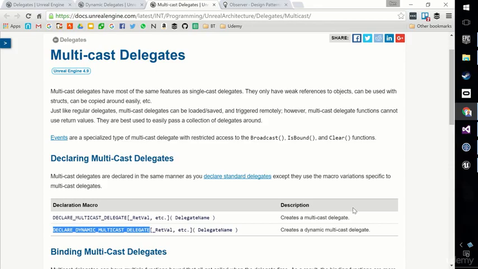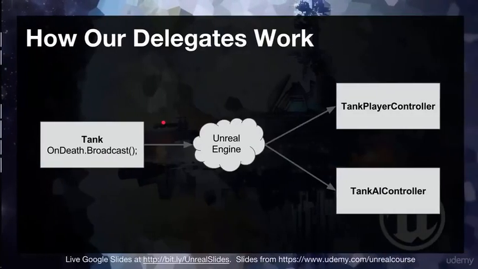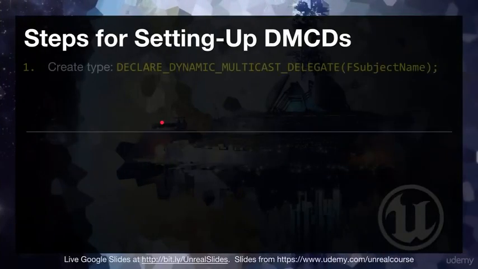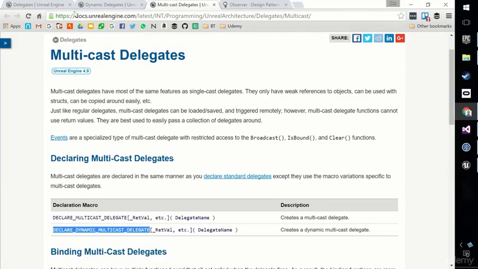There are a lot of boulders to navigate in Unreal when it comes to these things, because various combinations are not possible on actors or components, or exposable in Blueprint or not, etc. So I'm giving you one reliable recipe for getting these things working. We just need to write a little bit of code on the tank and a little bit of code on the AI controller and player controller to make this work. Okay, so these are the steps of setting up dynamic multicast delegates, DMCDs. If you haven't already stopped and read the Unreal docs, those first three docs I showed you about delegates, dynamic delegates and multicast delegates, please stop the video and do that now.